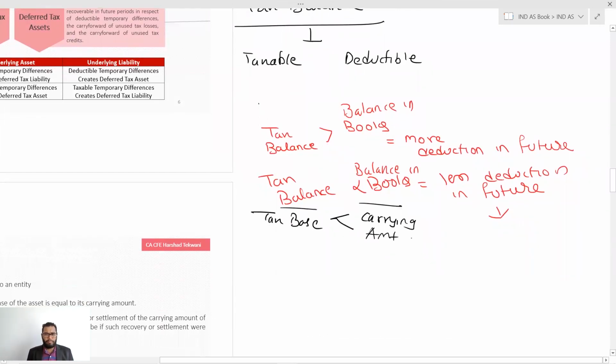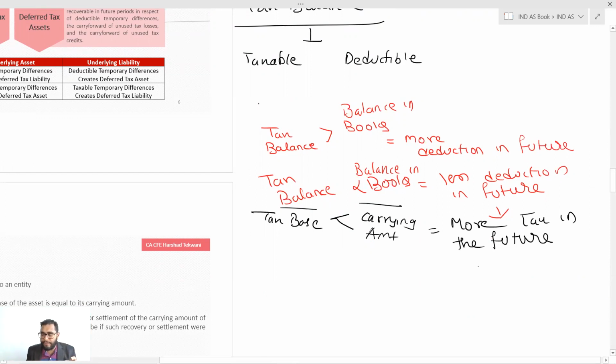Why will this happen? If tax base is less than carrying amount, then I will get more tax in the future. Simple. If your tax base is less, you will get less deduction in the future. If you are getting less deduction in the future, you will pay more taxes in the future. If you are paying more taxes in the future, it means you have paid less tax now.